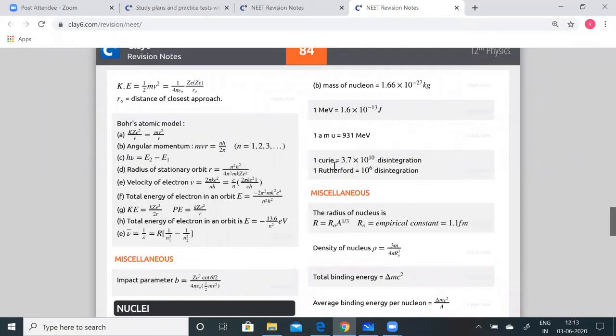1 Curie is equal to 3.7 × 10^10 disintegrations. 1 Rutherford is equal to 10^6 disintegrations. Okay, so these are the units.